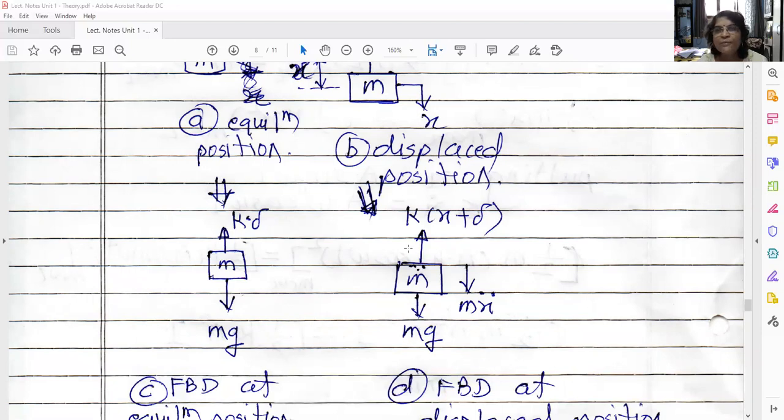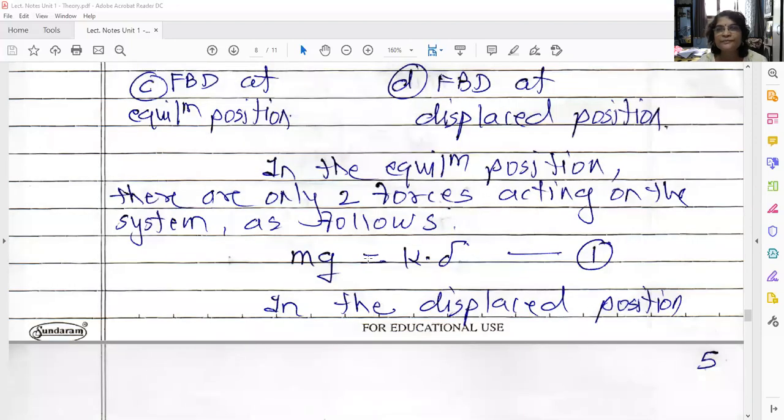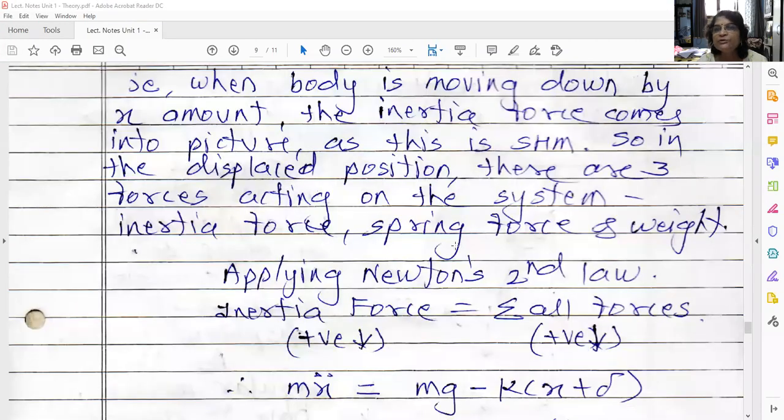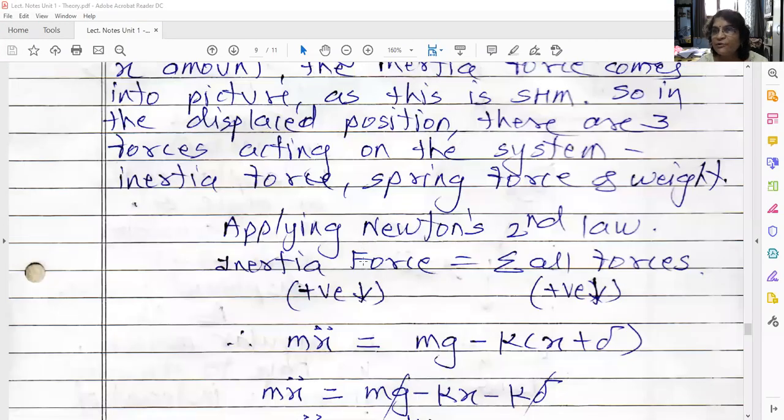Now I have to apply Newton's second law. What is Newton's second law? Inertia force is equal to the summation of all the forces. Here you have to consider the sign convention. Say downward direction I am considering positive for the inertia force, so for the remaining forces also you have to consider the same sign convention, that means downward positive.